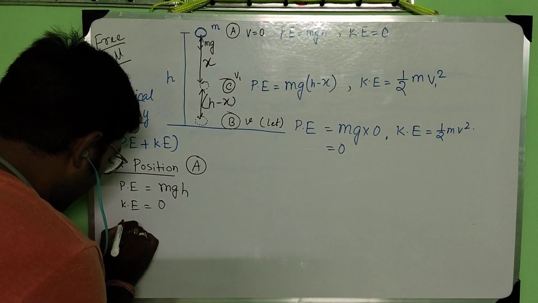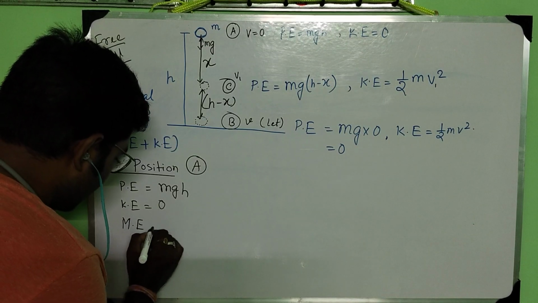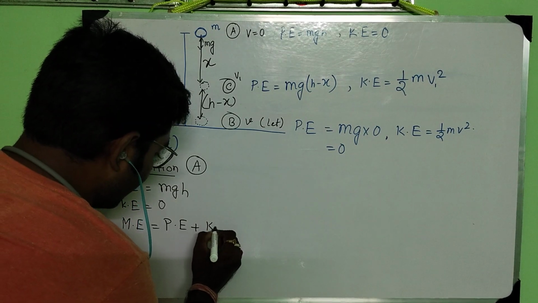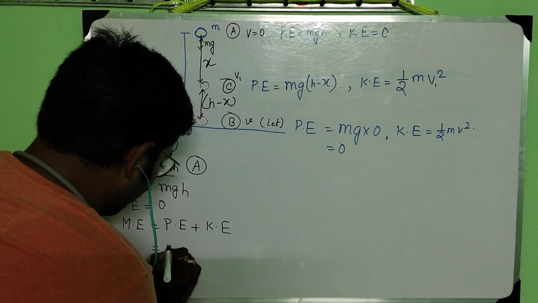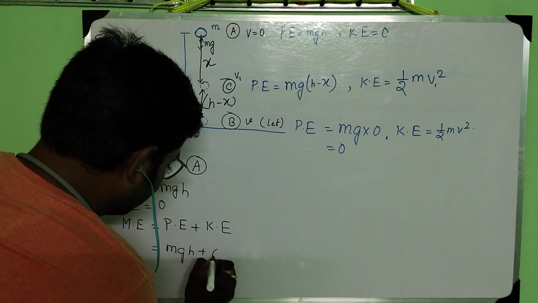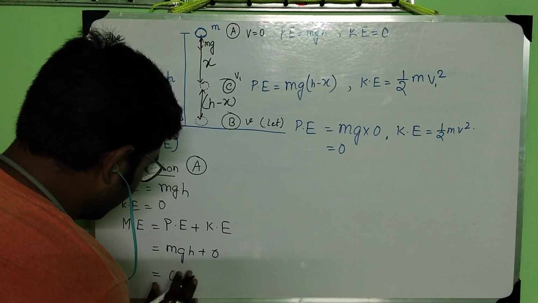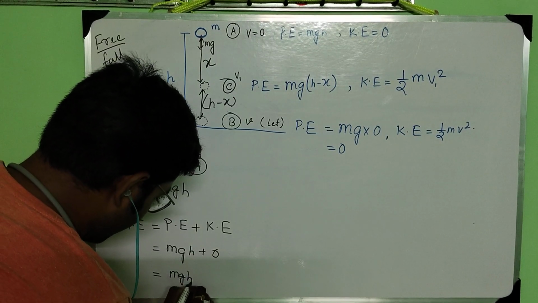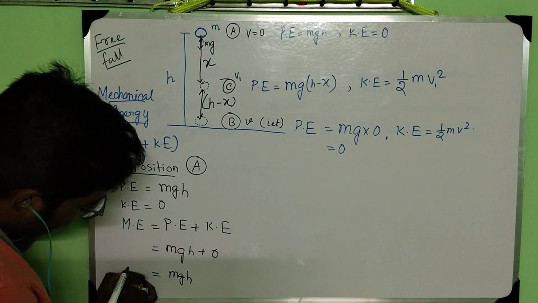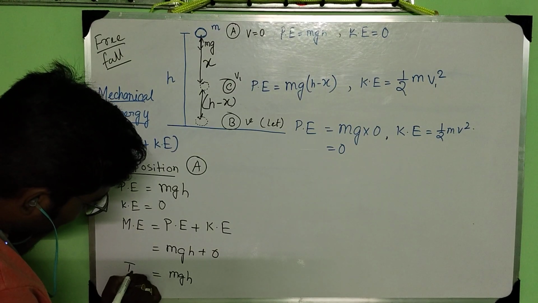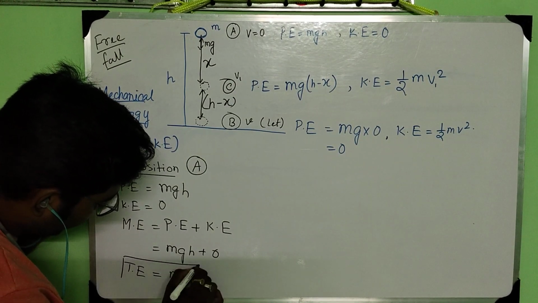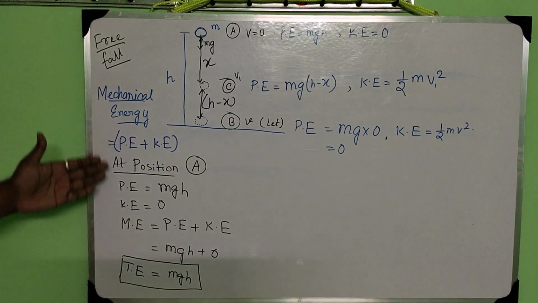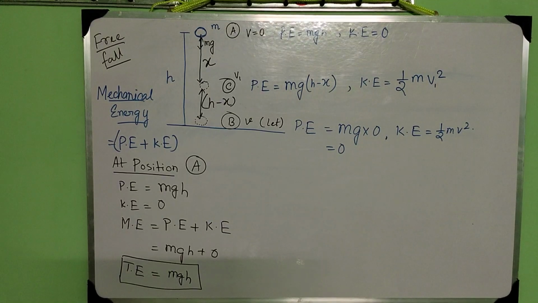So mechanical energy equals potential energy plus kinetic energy, equal to mgh plus 0, that means mgh. So this is the mechanical energy, meaning the total energy of the body at position A.